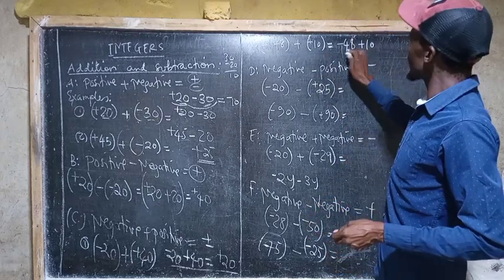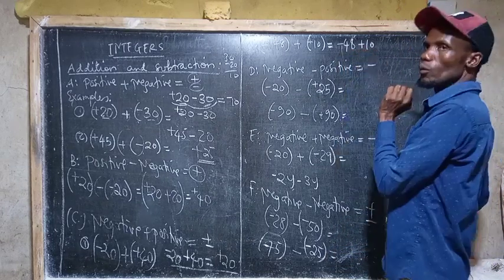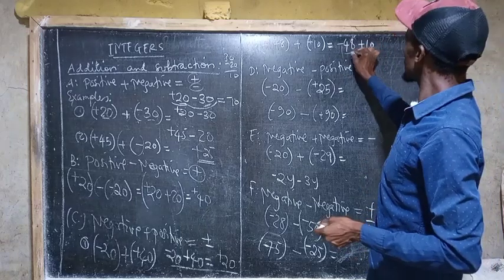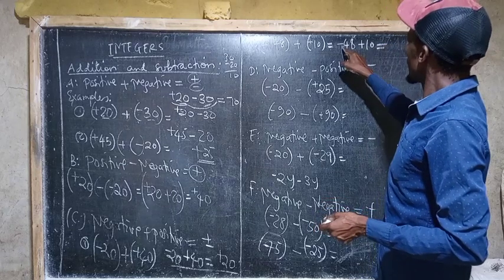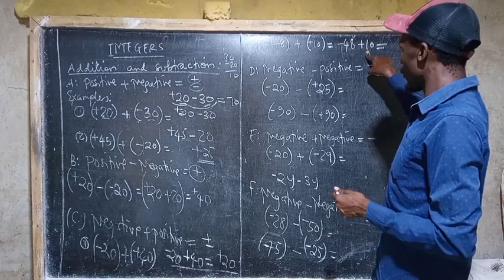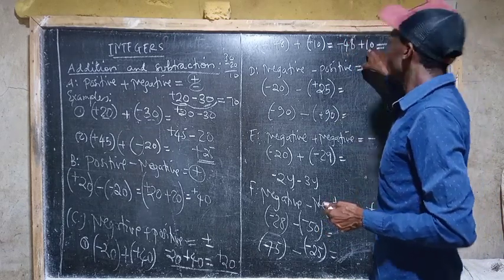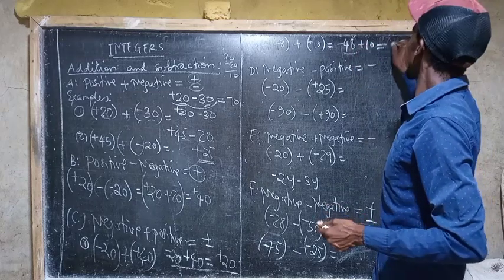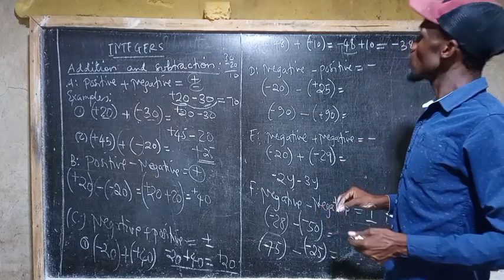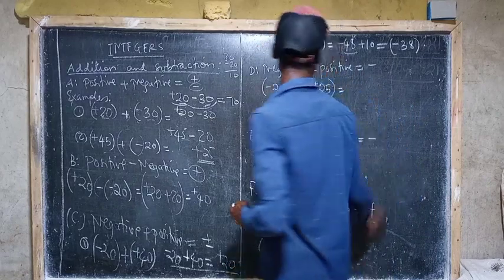So we have negative 48, which means negatives are many and positives are few. So in that kind, we look at the bigger number. 48 is the greater number than 10, which means behind 48 we have negative. The difference between them is what? 38. So this is how we can catch up. It is negative here, positive here, negative here.